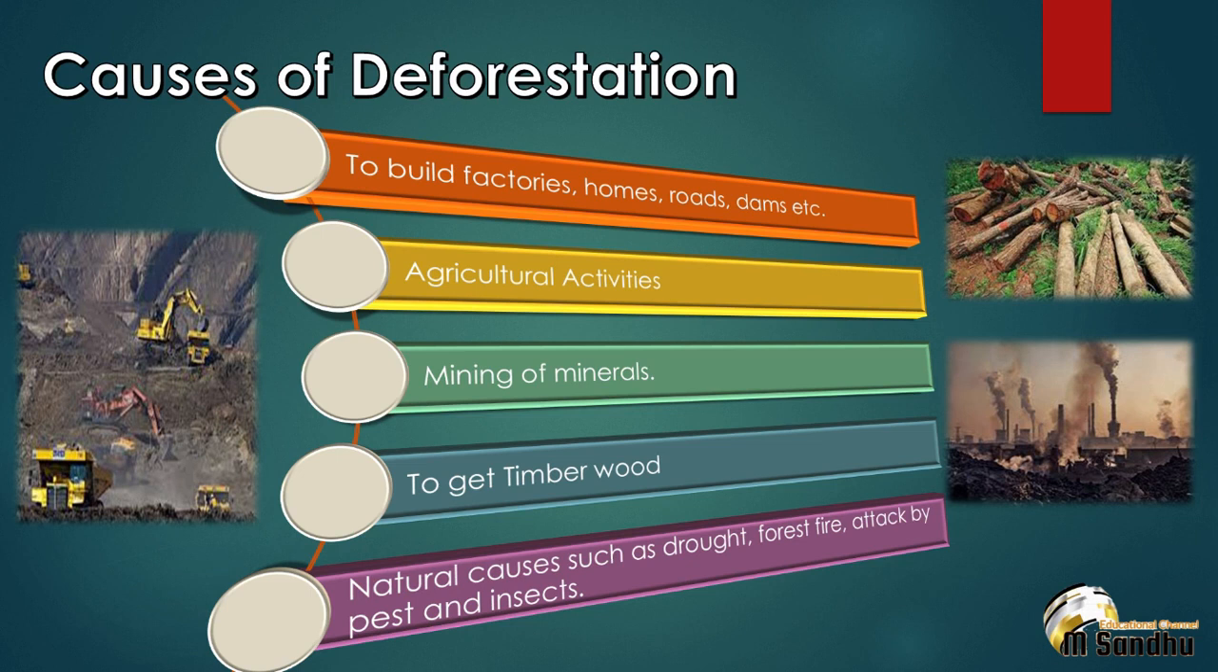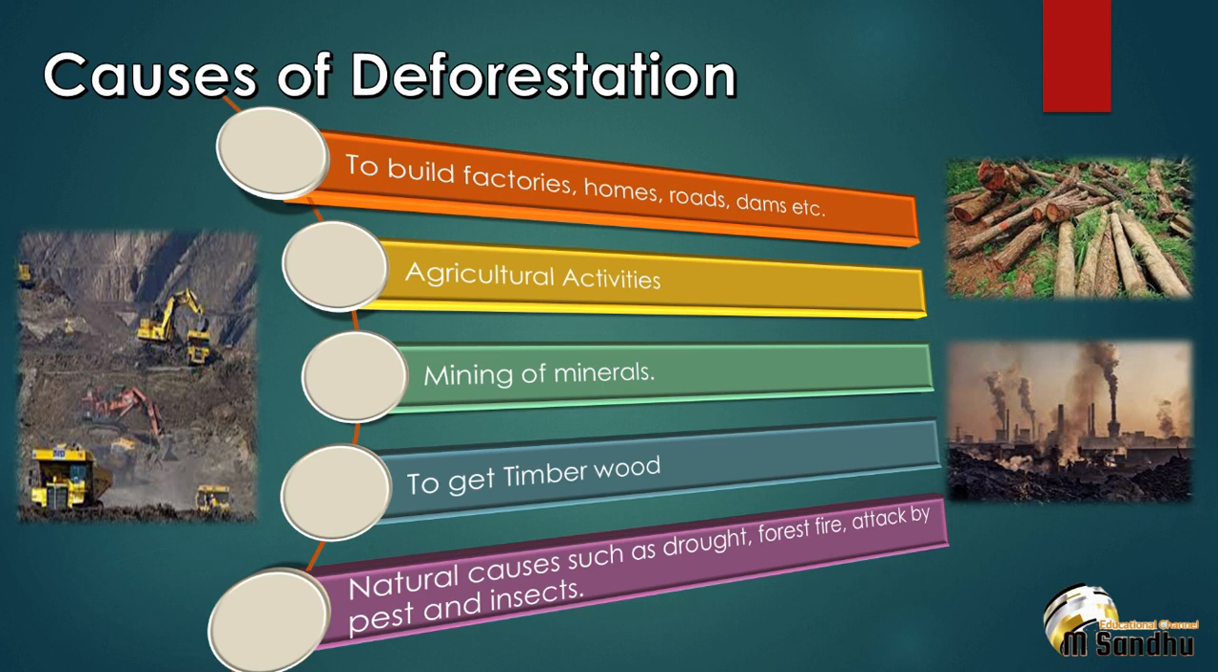First one is to build factories, homes, roads, dams, etc. As the population grows, the needs of people increases, which further leads to deforestation. Forests shrink to a great extent to meet the requirements like for construction of road, development of houses and expansion of industry.